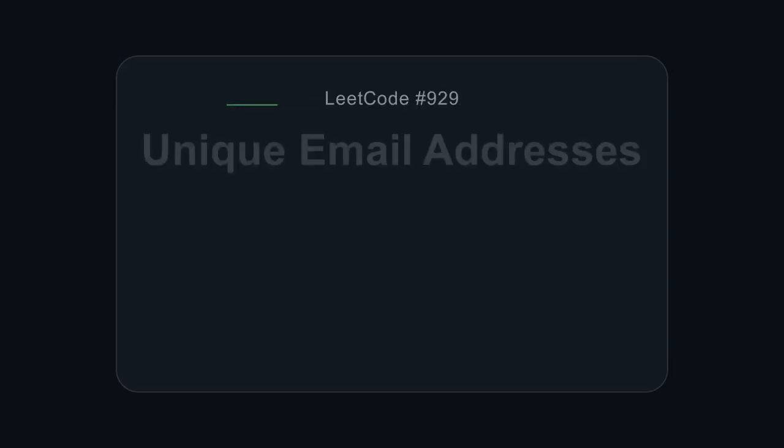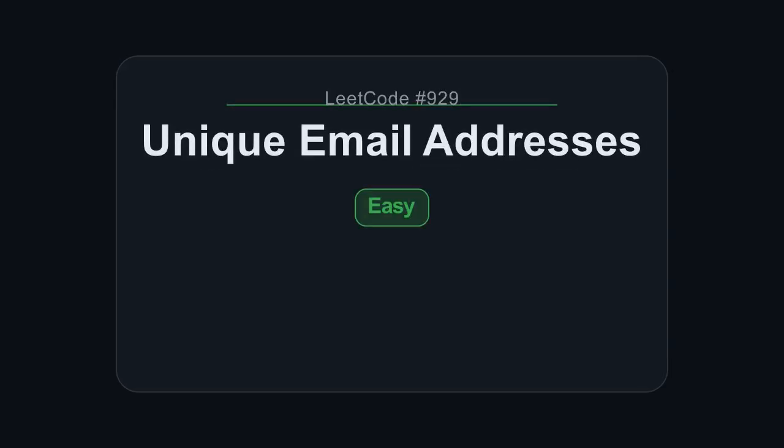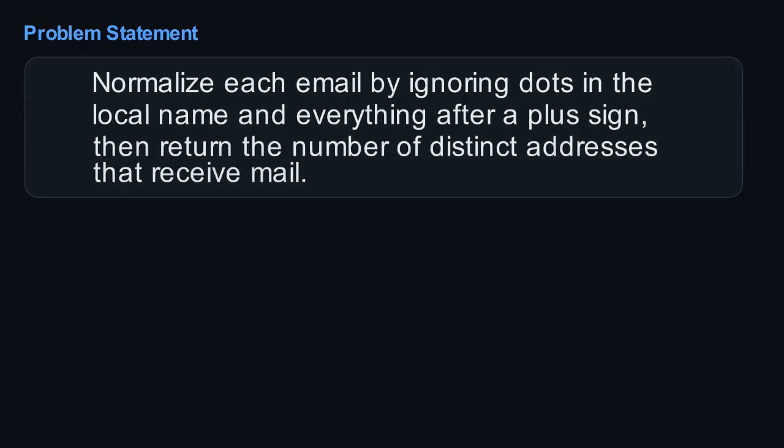Today's challenge is to count unique email addresses, but there's a catch. Email providers have some special rules for how they treat dots and plus signs. Take a moment, what would you do to figure out which emails are truly unique? Alright, let's break down this problem.